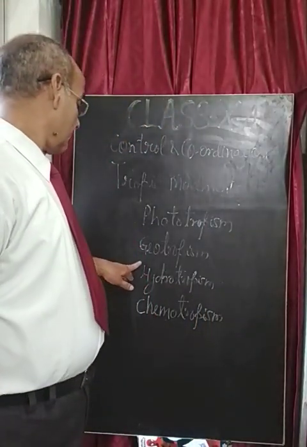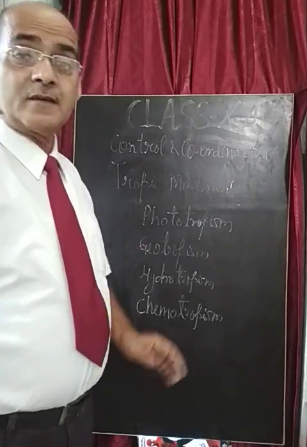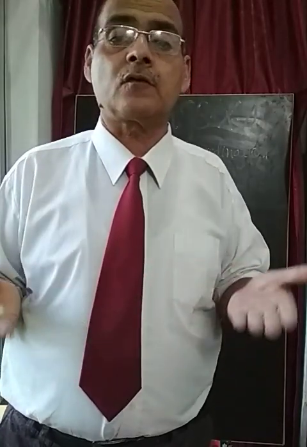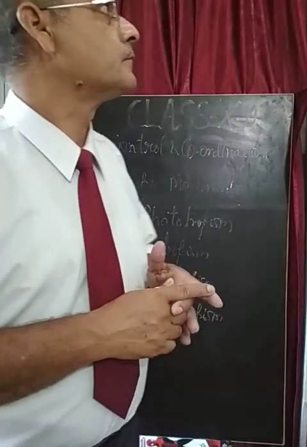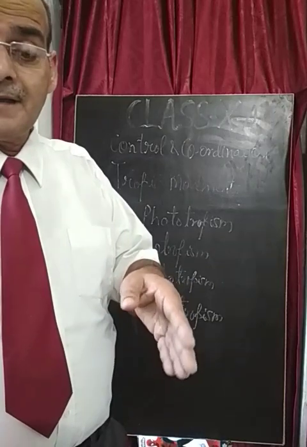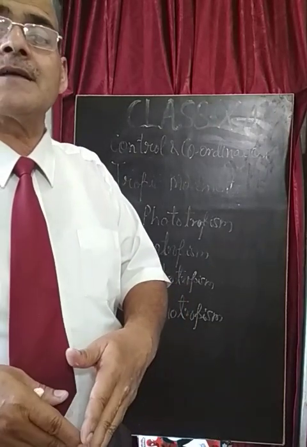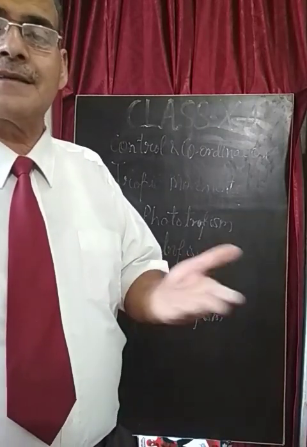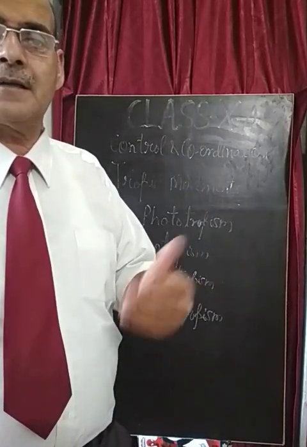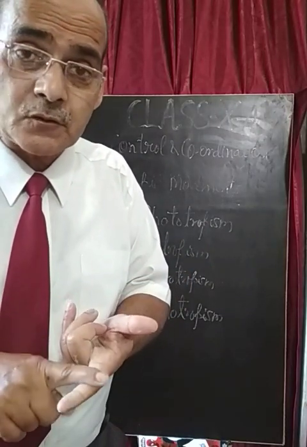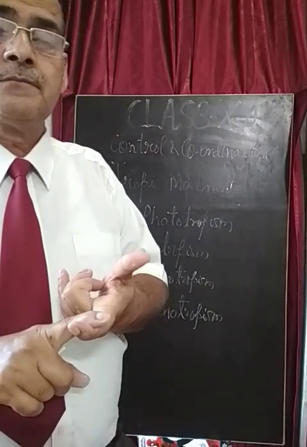And the third one is hydrotropism, the response of the plant parts towards the water, whether negative or positive. For example, the roots going deep inside the earth in search of water, minerals, etc., that the root gets from the soil, will show positive geotropism and positive hydrotropism.